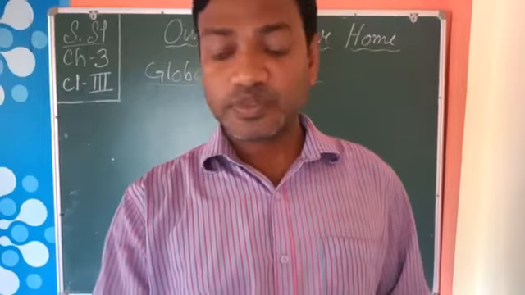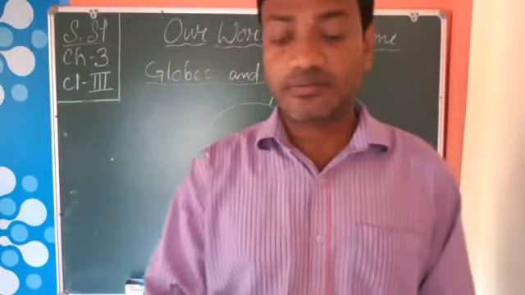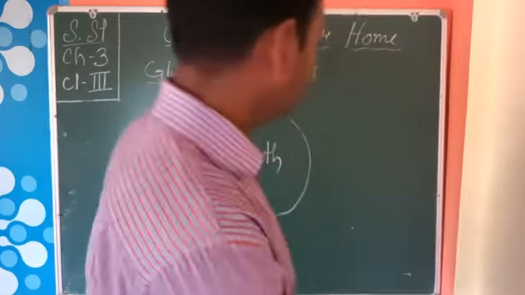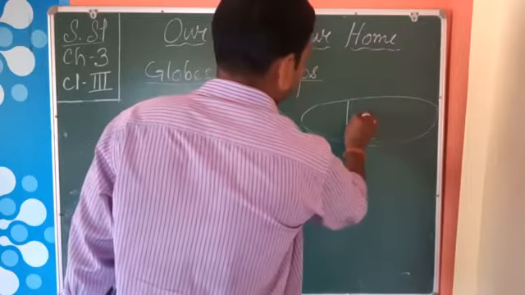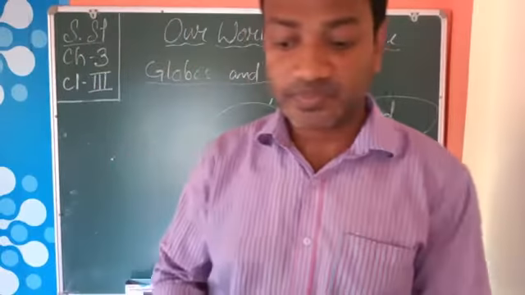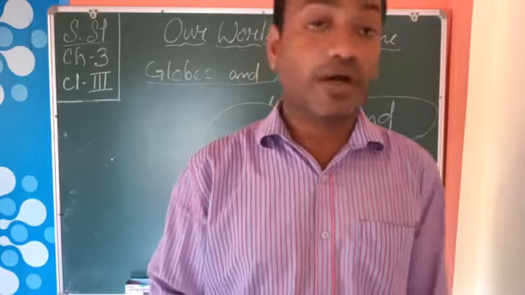Now, continents. Continents are large land masses, that means a large area of land which appears to be surrounded by water.